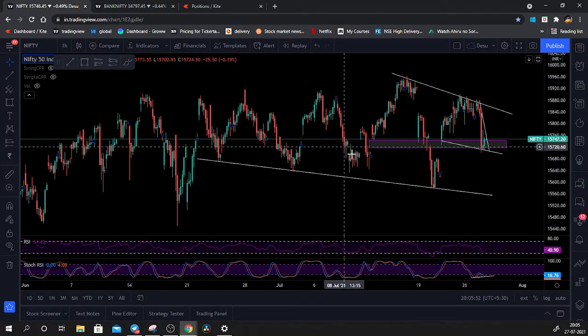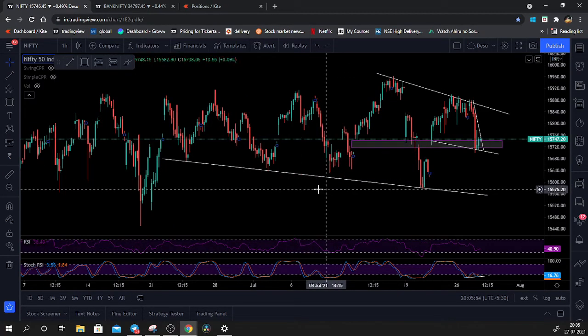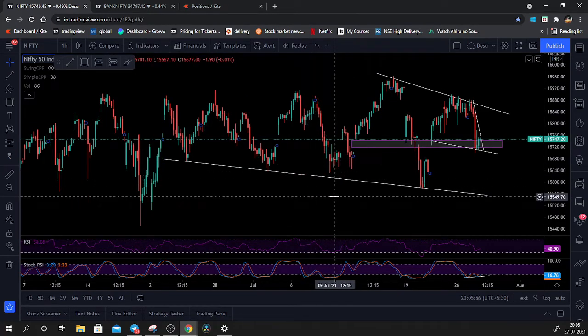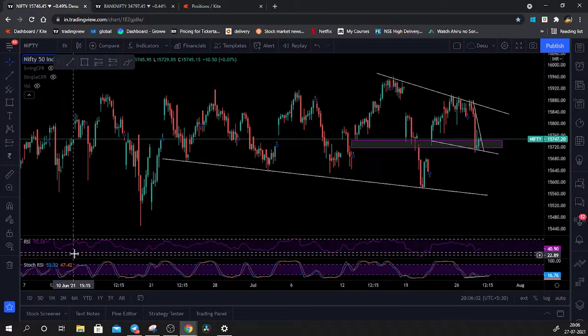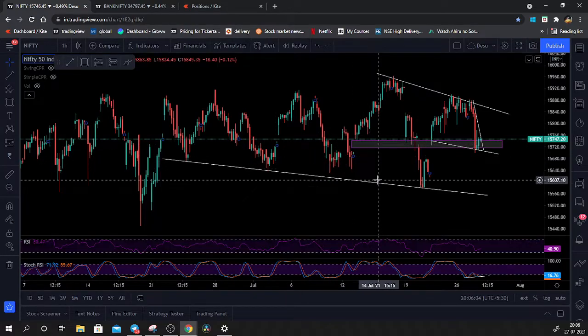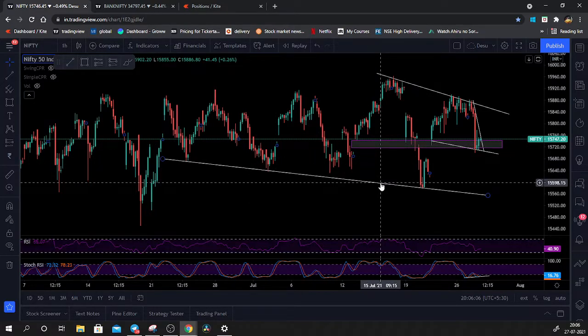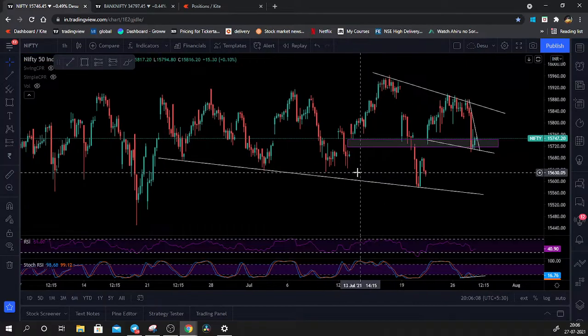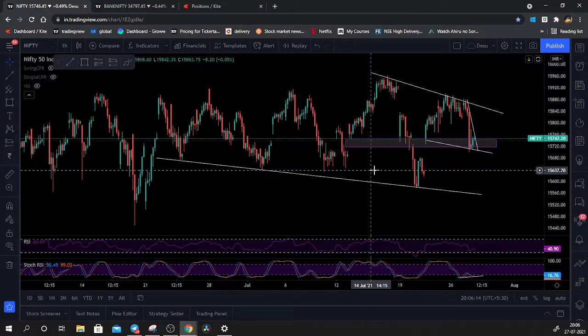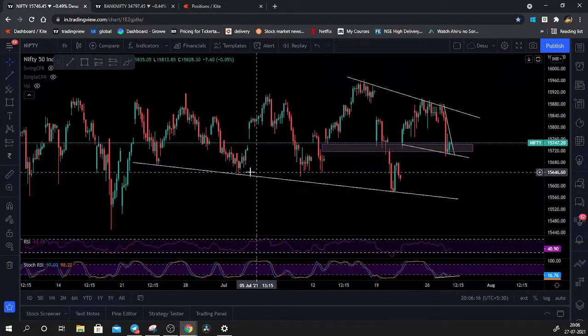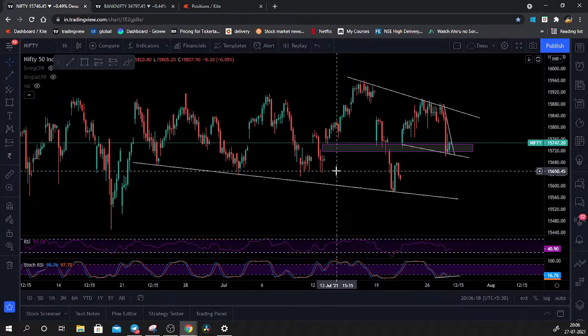So these are the pattern adjustments, where you have to understand that sometimes you will have to take all the wicks into consideration, and sometimes you just have to take bodies, which will be confirming with your momentum indicators, whether they are overbought near the support levels or oversold near the support levels, right? I hope you know how to use RSI and stochastic RSI. If you don't, there's a playlist on my channel. You can definitely go ahead and watch that, right? So this is the number one thing, which is pattern adjustments.